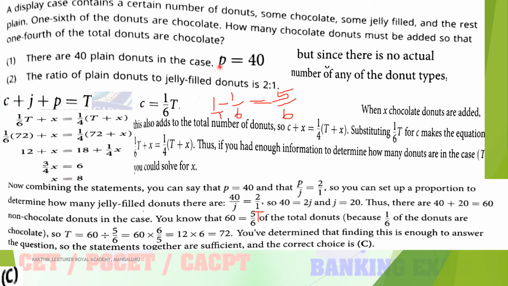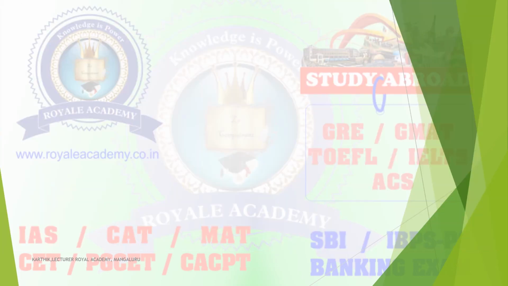So which statement alone can you answer? Both statements together you can find out the value of x. So which option is correct? Option C is the correct answer for this question. I hope all of you understood. It's a very tricky question, so just read once again. If you have any doubt, please approach me. From both statements together you can answer the question. So x value is equal to 8, but the answer is not important for such type of question.